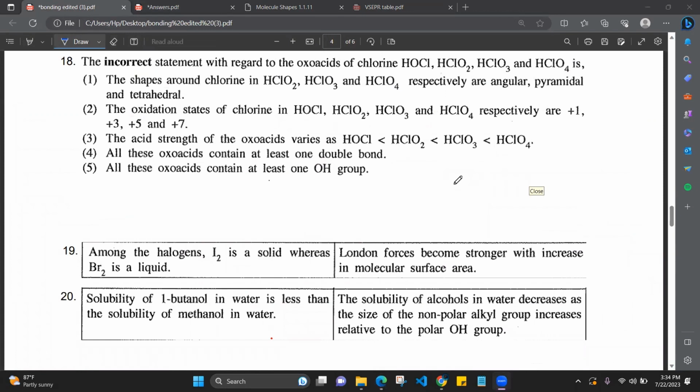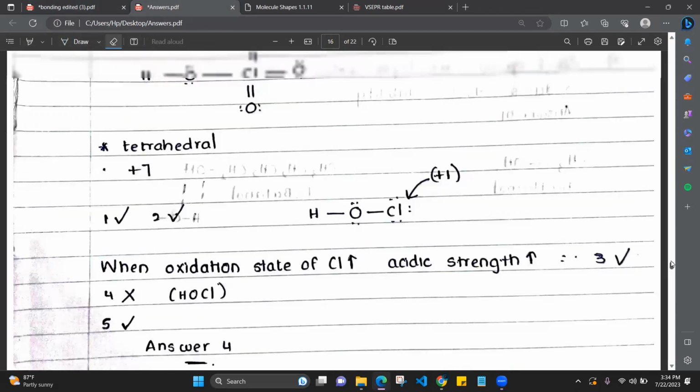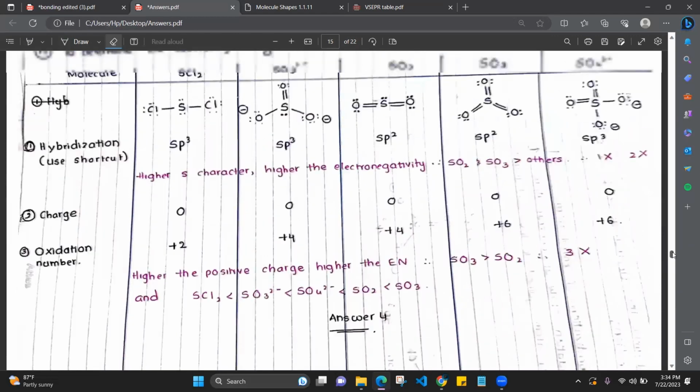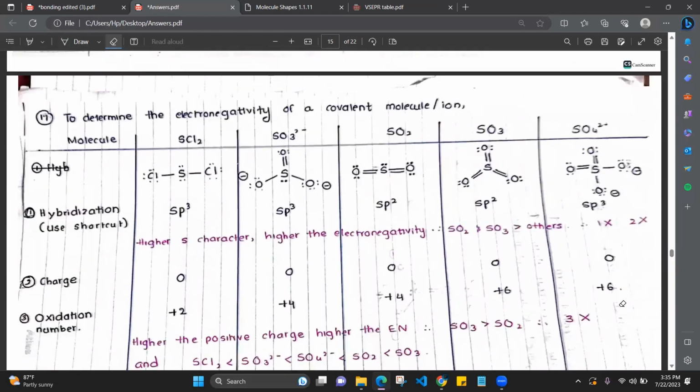Isn't the answer for the 17th question 5? Isn't it the electronegativity of SO3 2- and SO4 2-? Okay. SO3 2-, SO4 2-. Now see, who is it? Afia. SO3 2- hybridization is sp3. SO4 2- hybridization is also sp3. Charge is the same as well. So we can't compare the electronegativity of the sulfur atom in this one and this one using the hybridization or the charge, right?